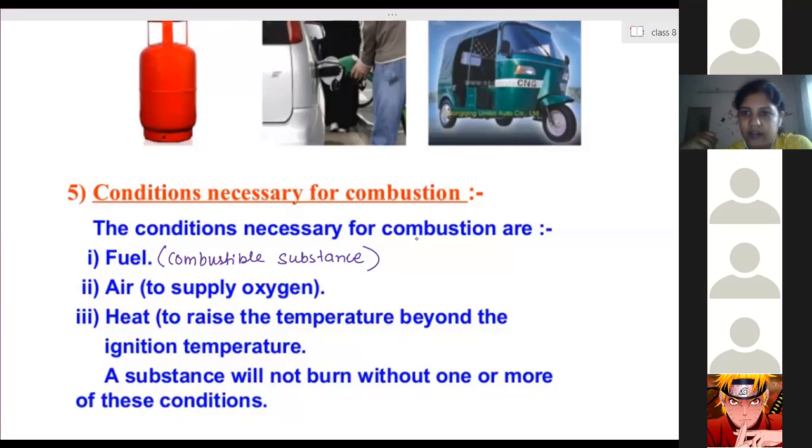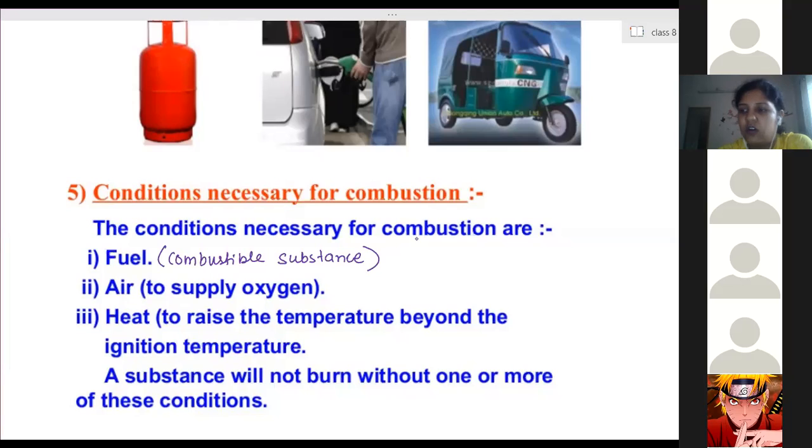Either we can use sand, or the second thing is we can use fire extinguishers made of carbon dioxide, which give out carbon dioxide gas. The handy fire extinguishers have solid carbon dioxide. When we press it, the pressure on the solid carbon dioxide is released, and it gets converted into gaseous state, and then it completely forms a blanket over the fire.